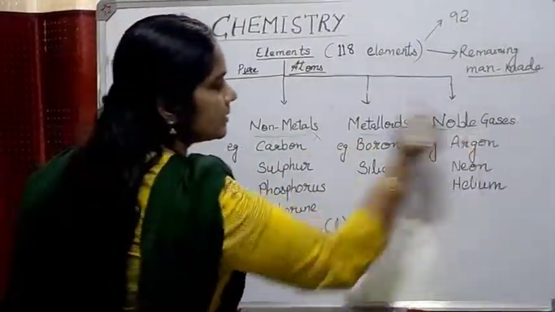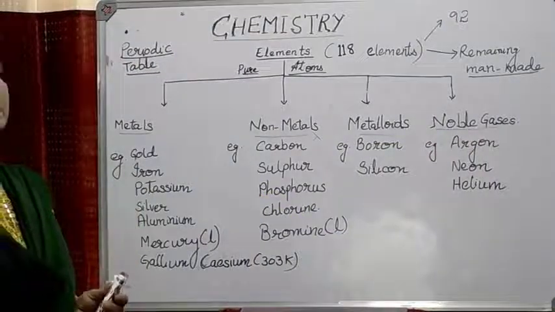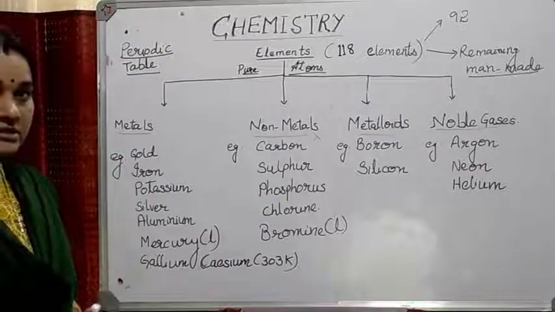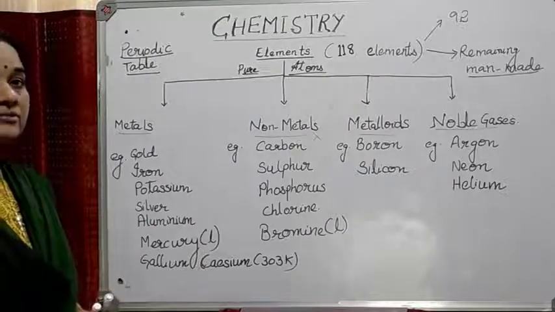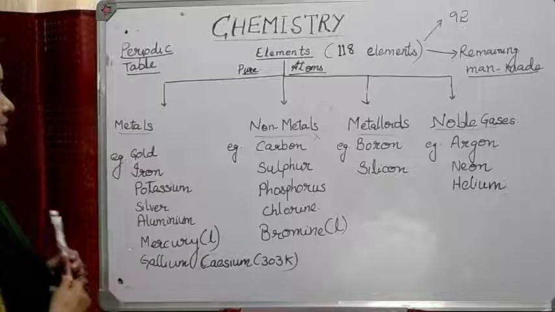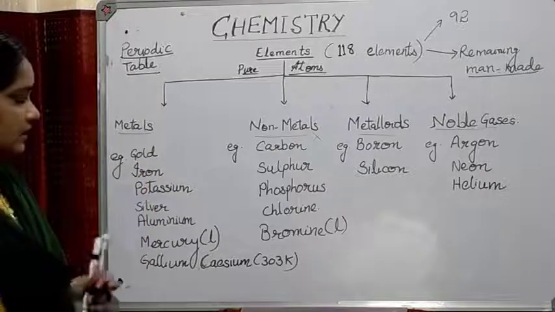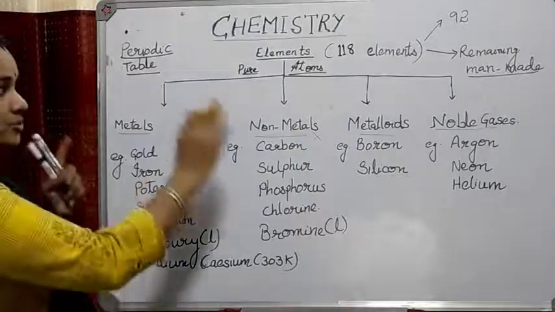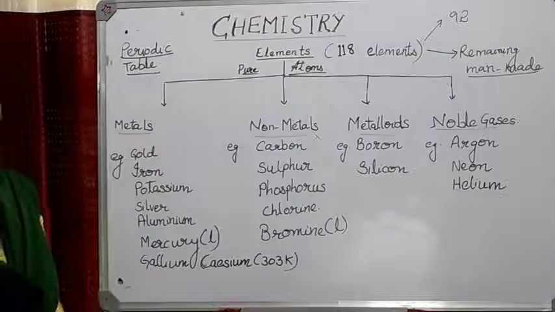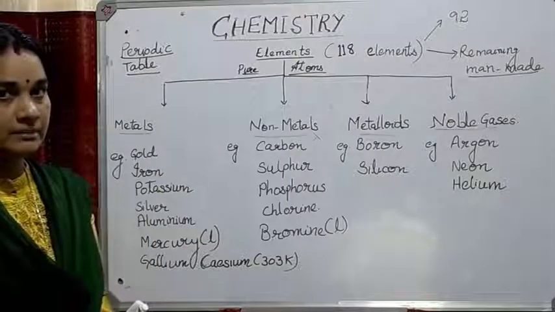metalloids and noble gases. Metals, as I told you, are lustrous, sonorous, ductile, malleable, as well as good conductors of heat and electricity. Some examples of metals are gold, iron, potassium, silver, aluminium, mercury, gallium, cesium. And all these metals, non-metals, metalloids, noble gases are placed in a table known as the periodic table.